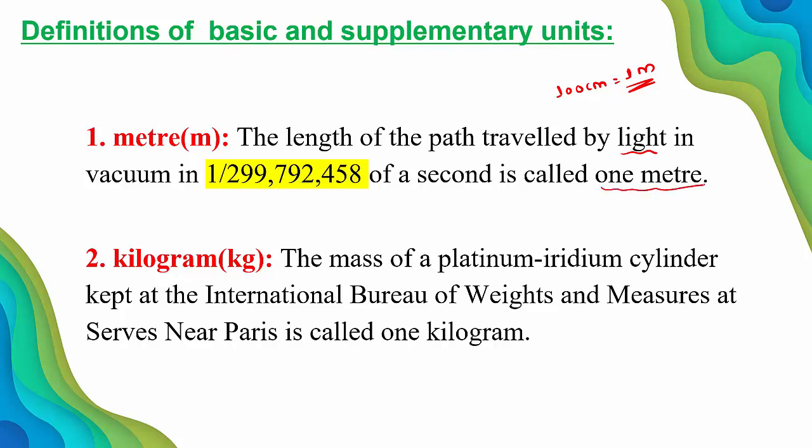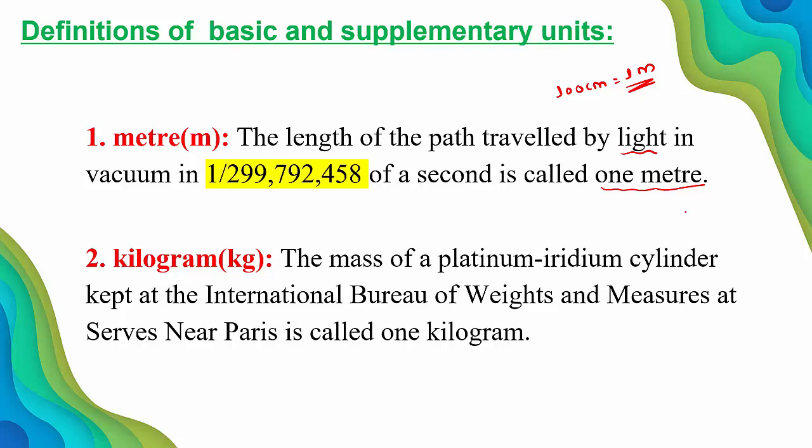This gives 1 meter. That means in 1 second, the path length followed by the light is how much? 299,792,458. When we take its ratio 1 over 299,792,458 in a second, that gives 1 meter.